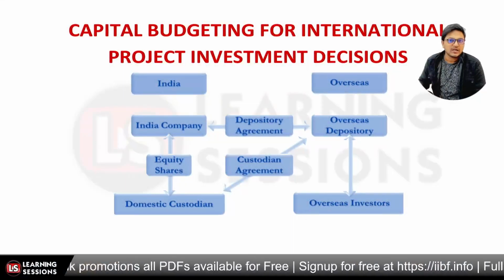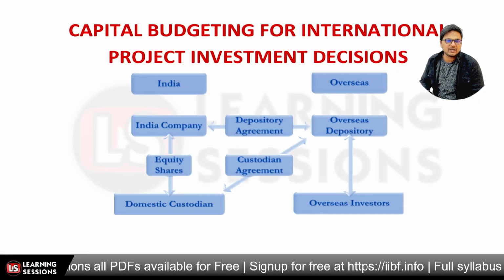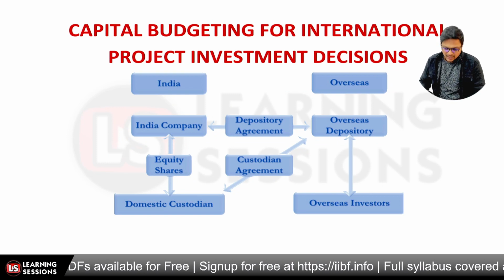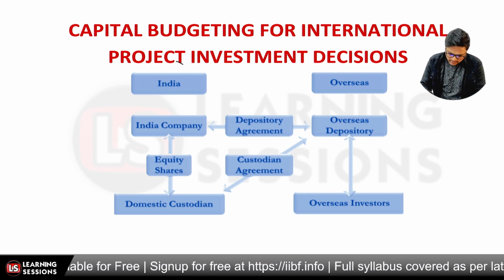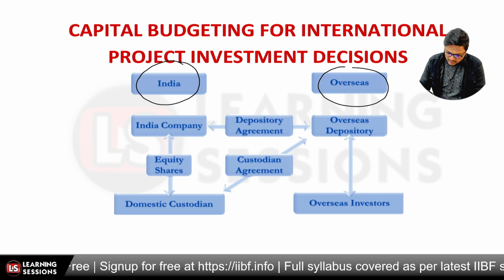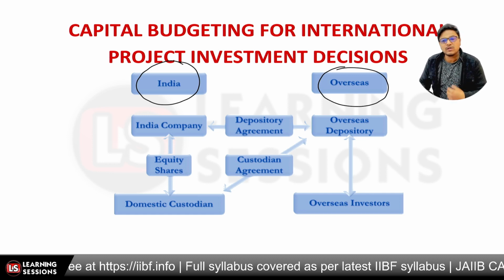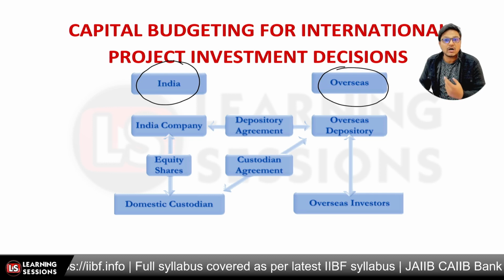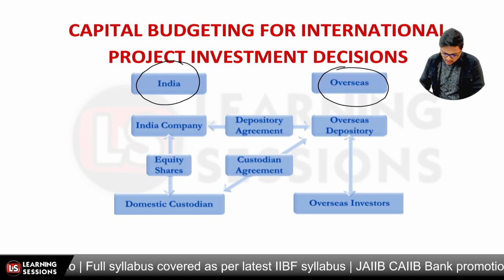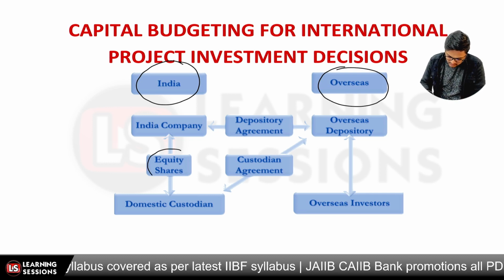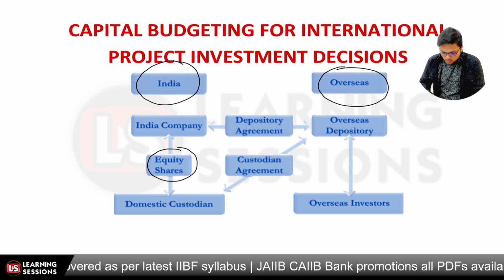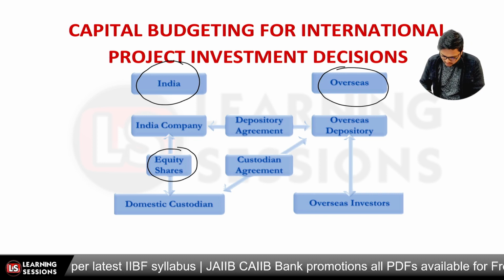So let's start the session, related to capital budgeting for international project investments. Let's say we have a company in India and another one overseas, and we want foreigners to invest in our company shares. For that purpose, we'll give the equity shares and keep them with the domestic custodian.